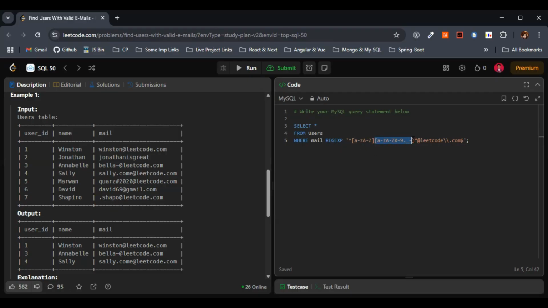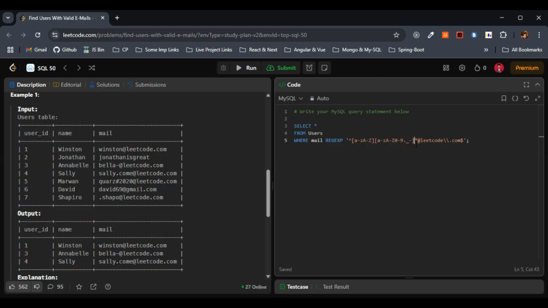Why have we written this one, again A to Z, 0 to 9? This regular expression allows only valid characters. We have discussed this one. Valid characters may be letters, numbers, underscore, period or dash. Period means dot, dash means hyphen, right? So these are the valid characters mentioned in the question, and that is the reason we are going with this.